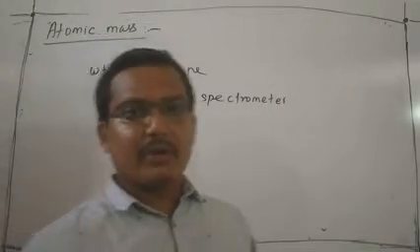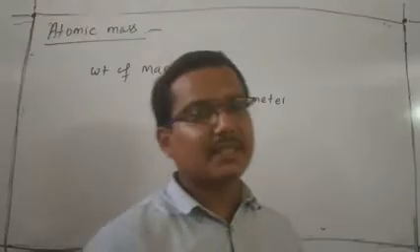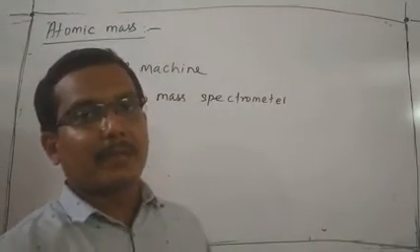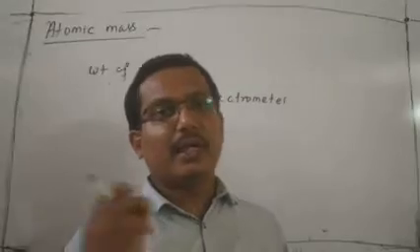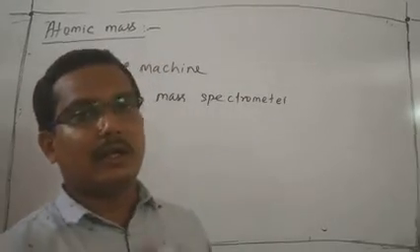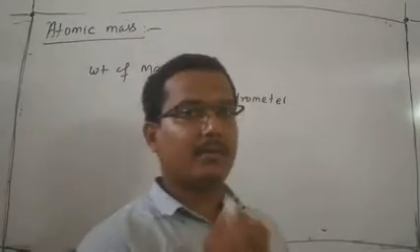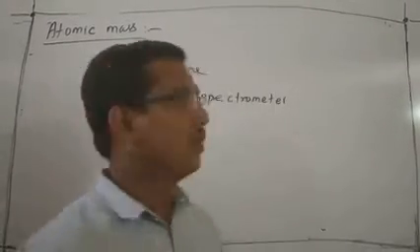We know that till now 180 elements are available. With the help of a mass spectrometer, we are able to calculate the mass of an atom of each element.